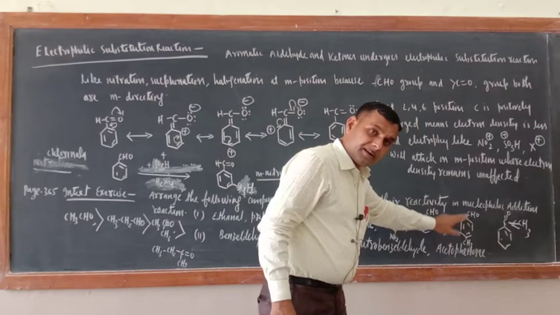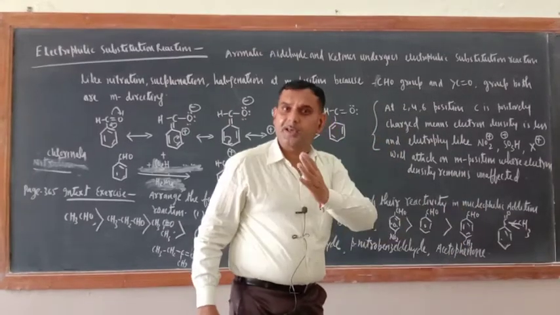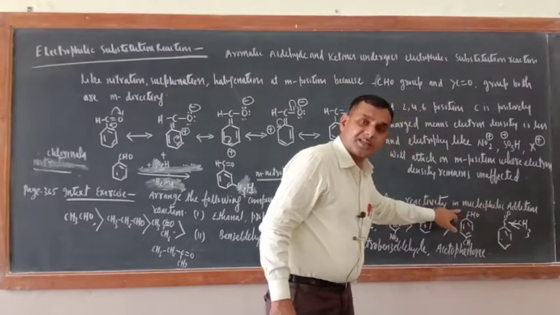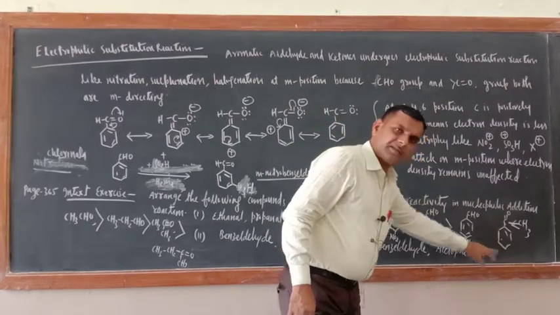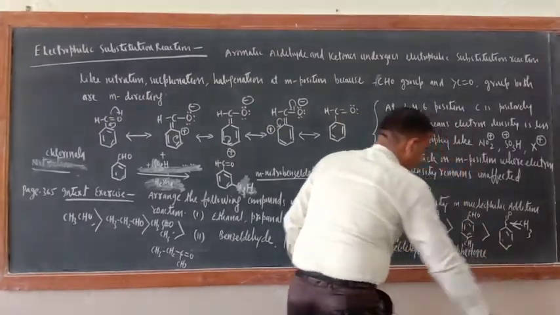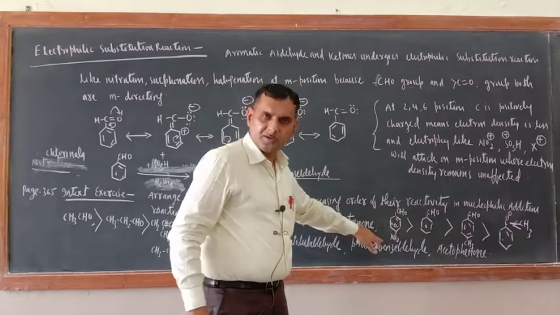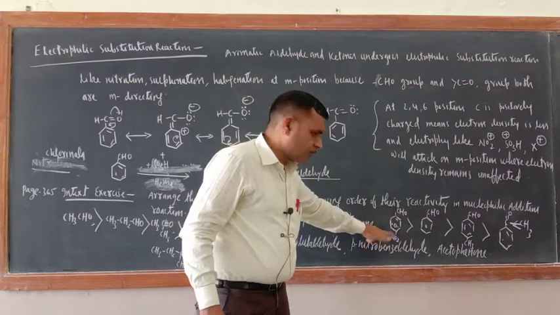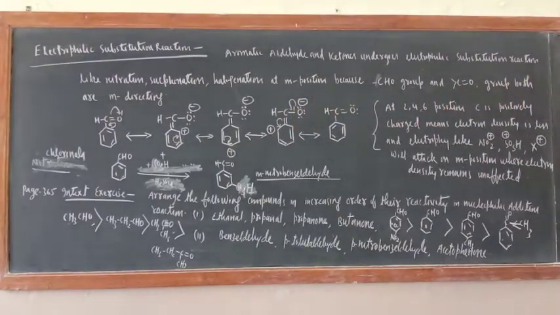In the case of this one, with respect to the carbonyl carbon, the CH3 group is at the para position. So it is away. Of course it will increase the electron density, but as compared to this one, the electron density at the carbonyl carbon would be less. So this is more reactive than that one in nucleophilic addition reaction. Remember, if electron withdrawing groups are attached to the benzene ring, they will increase the reactivity toward nucleophilic addition, and NO2 is an electron withdrawing group. So this is also completed. Sometimes they ask for explanation also.